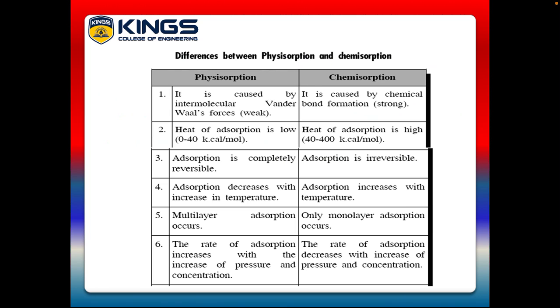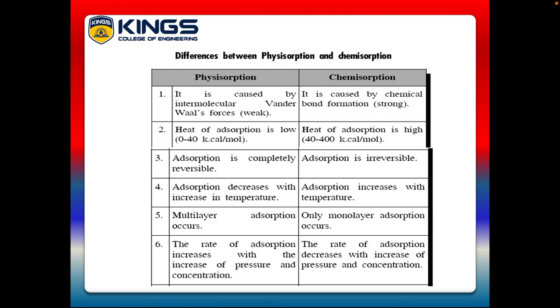Physical adsorption decreases with an increase in temperature. That means physical adsorption is inversely proportional to temperature. If you increase the temperature, physical adsorption decreases. If you decrease the temperature, physical adsorption increases. But chemical adsorption increases with temperature; it is directly proportional to temperature. If you increase the temperature, chemical adsorption also increases. If you decrease the temperature, chemical adsorption also decreases.